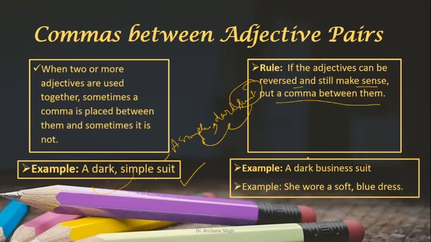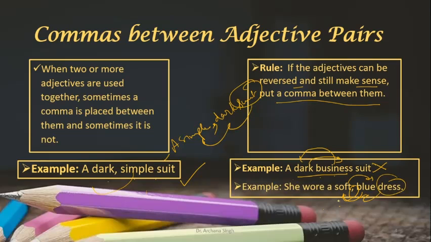But if you say a dark business suit, if you reverse these two adjectives, if you say a business dark suit, it doesn't make any sense. So in this we don't use any comma. Let's see another example. If we say she wore a soft blue dress, if you reverse these two and write she wore a blue soft dress, both are defining the dress, and therefore we can put comma.